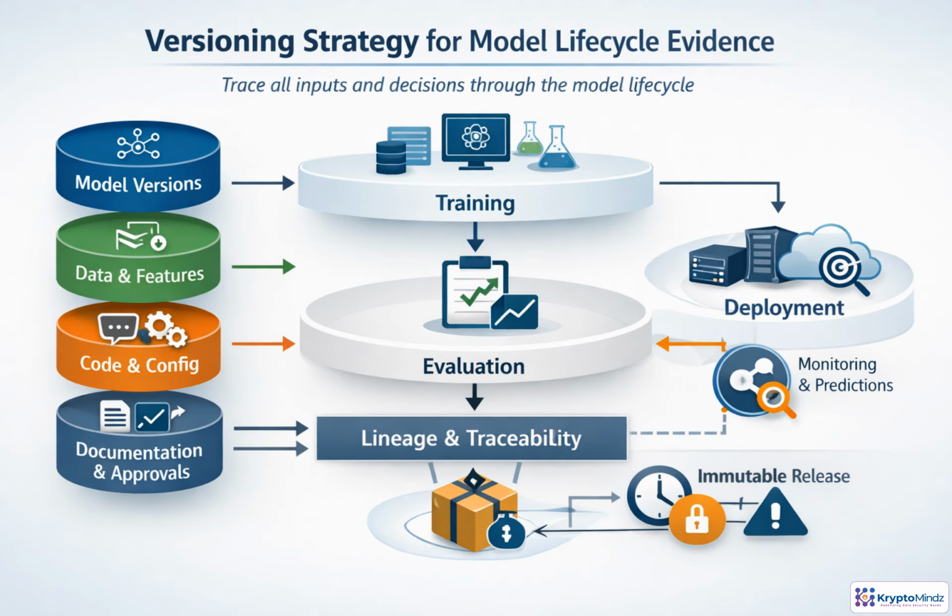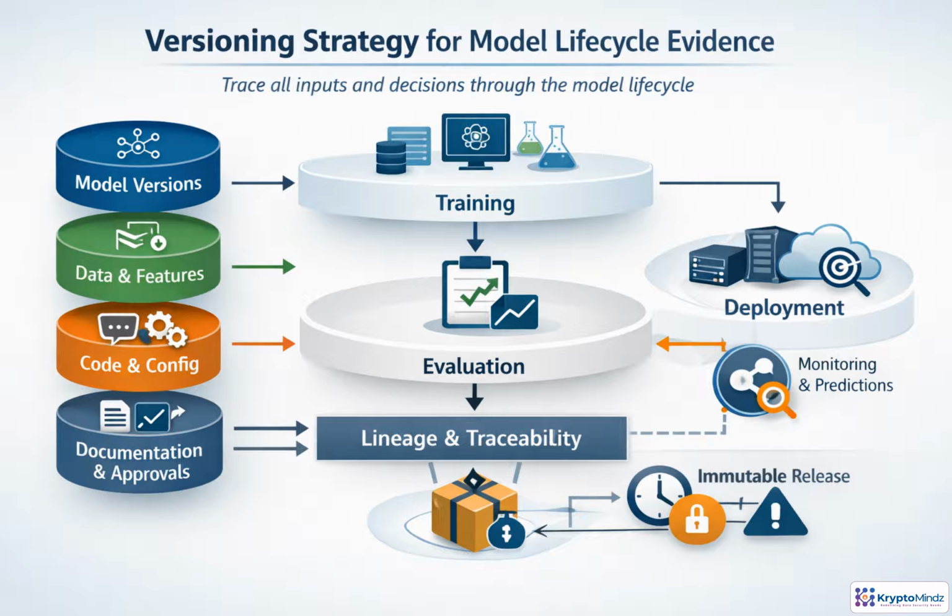Versioning in model governance is not just saving the trained model file. Every input that can change behavior needs its own identifier: the dataset snapshot, feature pipeline, source code, configuration, hyperparameters, evaluation results, documentation, and approvals. The goal is lineage.